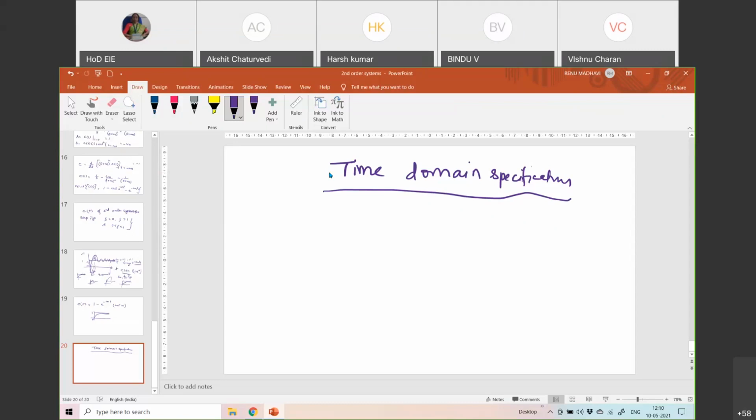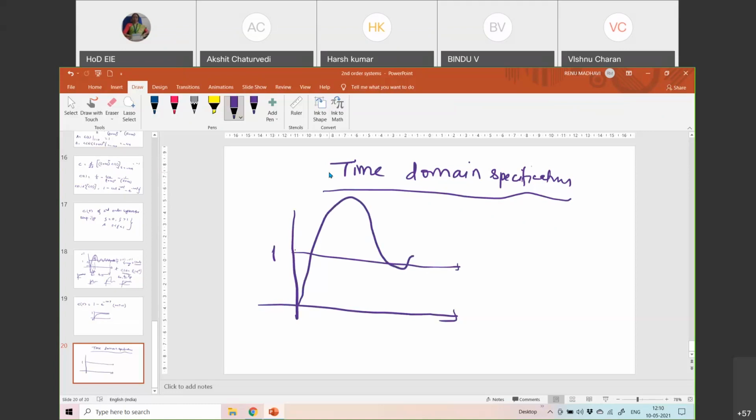Before that, let me just draw the response for all three cases. This is the unit step input. As I told you, there is a peak, and then settling.